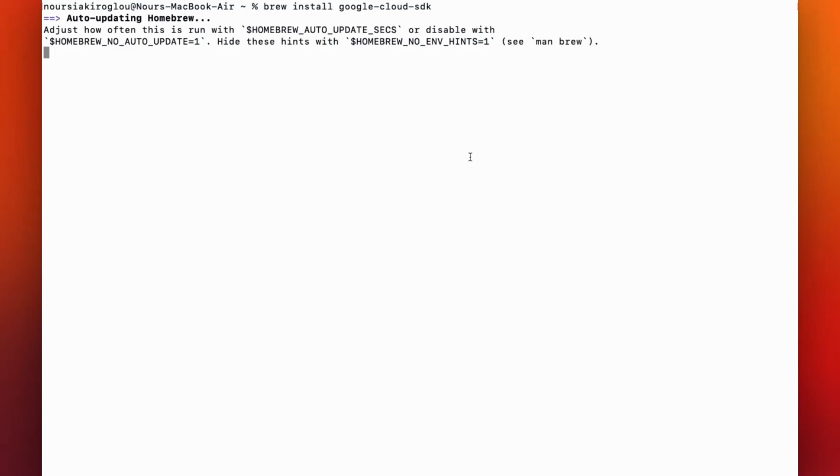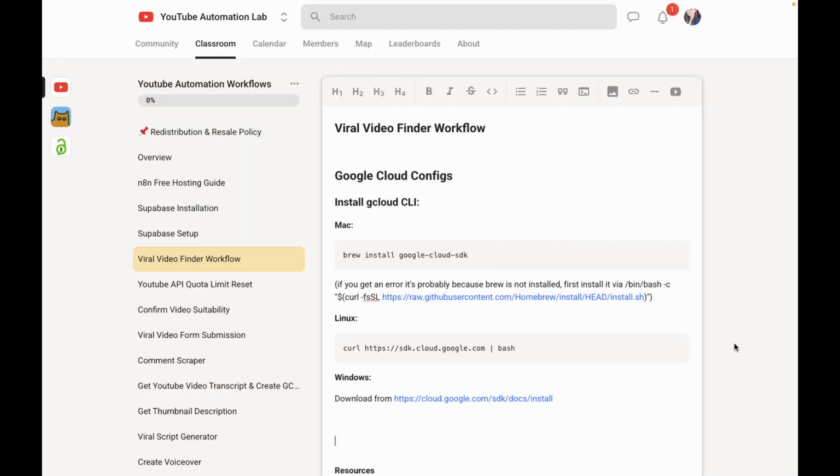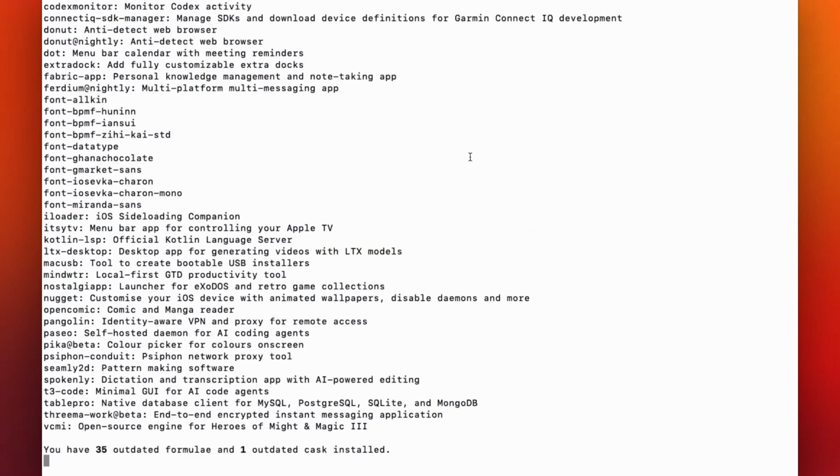If you're getting an error saying that Homebrew is not installed, then I have some instructions for you about how to solve this problem. If you're getting any other errors, I recommend using ChatGPT to solve the problem. Now you will need to wait a couple seconds for the Google Cloud CLI to finish installation.